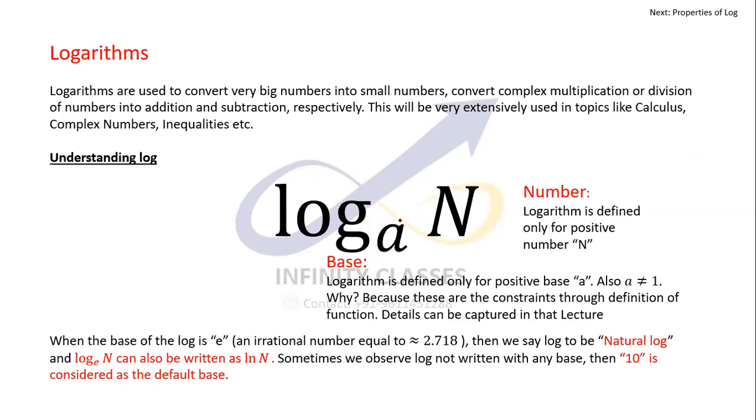For a, which is the base, it can take all positive values, something similar to n, but there is one more condition to it. a can also not be equal to 1. We'll talk about why a cannot be equal to 1 probably in the functions chapter, but that's a constraint. n has to be positive. a has to be positive and not equal to 1. So there are two conditions on a and one condition on n. n has to be positive. a can be greater than 0, but a cannot be equal to 1. Okay, that is one part. So that is the understanding of log.